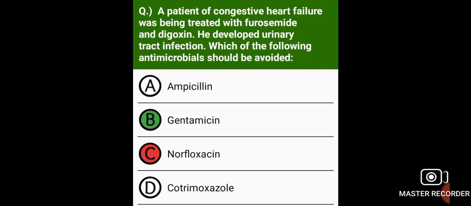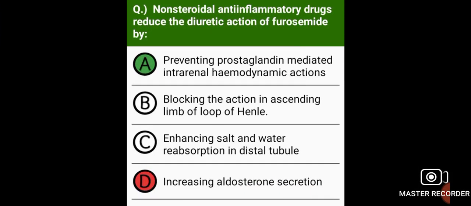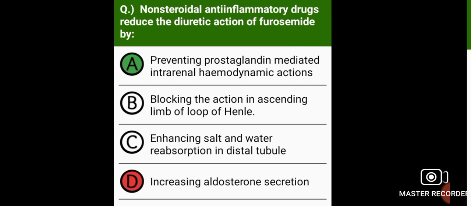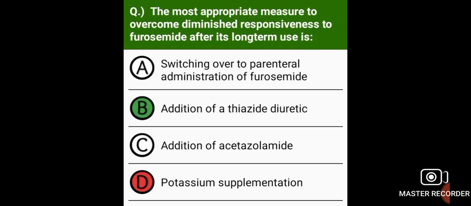A patient of congestive heart failure was being treated with furosemide and digoxin. He developed a urinary tract infection. Which of the following antimicrobials should be avoided? That is gentamicin. Non-steroidal anti-inflammatory drugs reduce the diuretic action of furosemide by preventing prostaglandin-mediated intrarenal hemodynamic actions. The most appropriate measure to overcome diminished responsiveness to furosemide after its long-term use is addition of a thiazide diuretic.